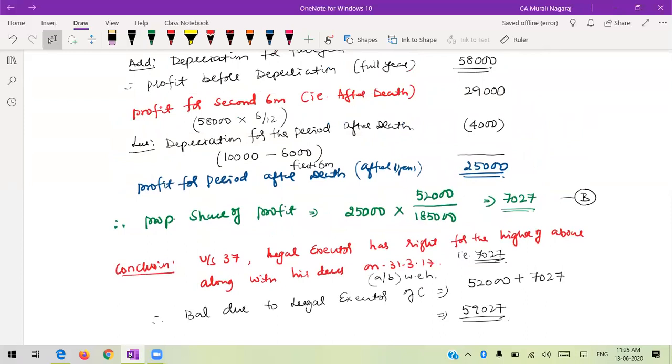Have you understood, my dear friends? Yes, sir. Since the depreciation error was there, we have deducted and added back, and deducted only the second half depreciation.